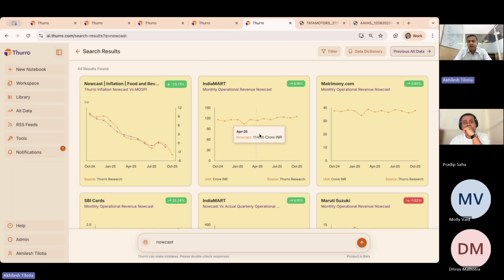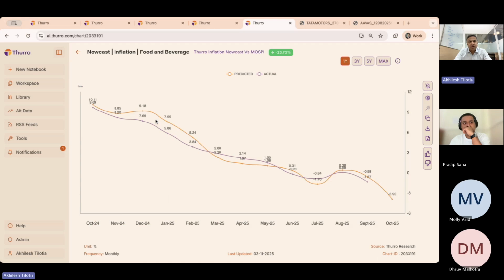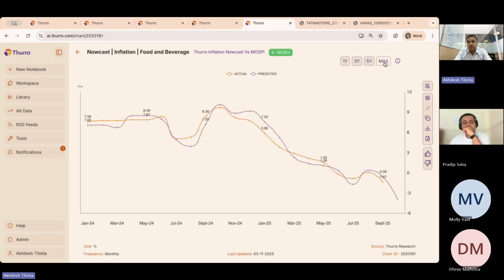Typically, we end up with a plus minus 2% forecast for about 70% of all the forecasts that we do. We do it not just for individual companies, but we are also now expanding into the nowcast for macro variables like inflation. The food and beverage inflation data is something that we track on an ongoing basis.